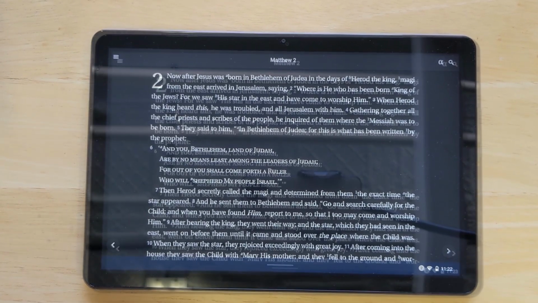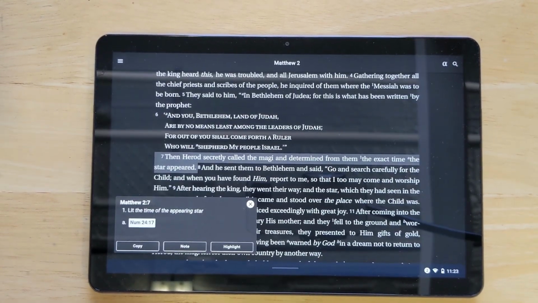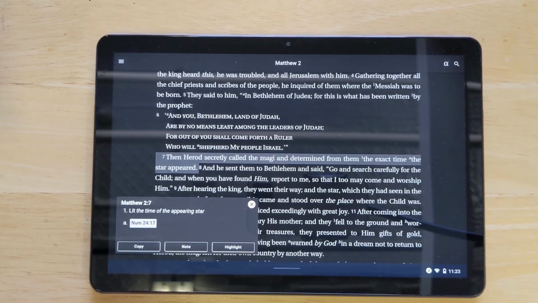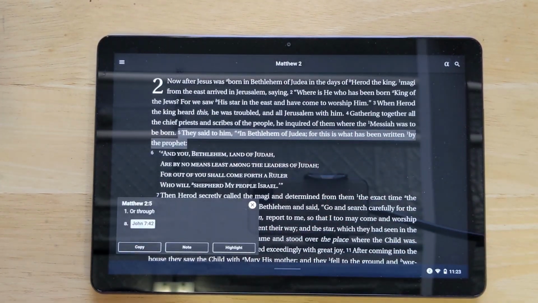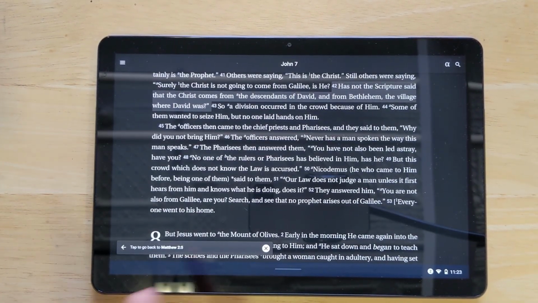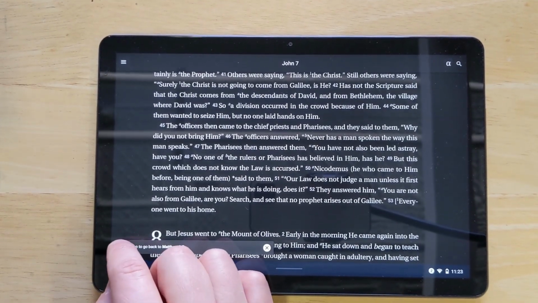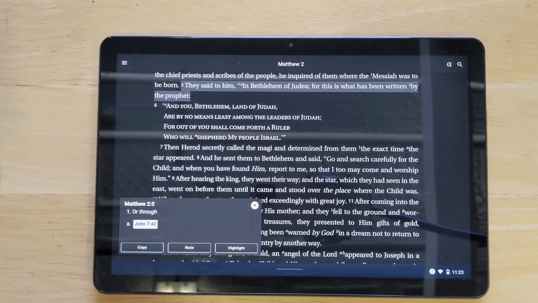I do have the cross references in here, so if I do click on a particular verse, it will come up here with the cross references for this verse as well as any footnotes that pertain to this verse. And what's great about using cross references with this app is that you can just click on that cross reference and it will take you right there to that passage. You can read it in its context, and then you can just click here, the back arrow, and go back to the original passage that you're studying.